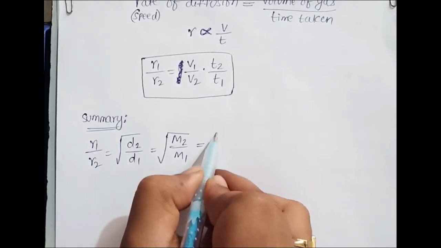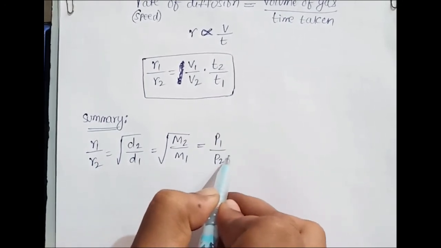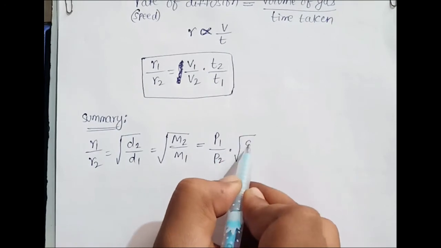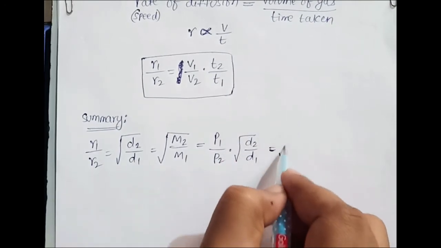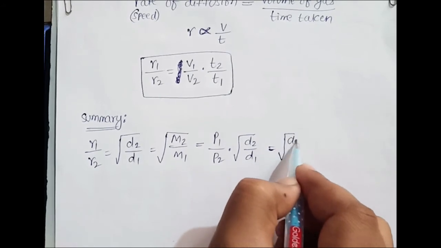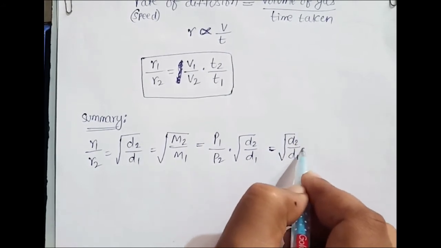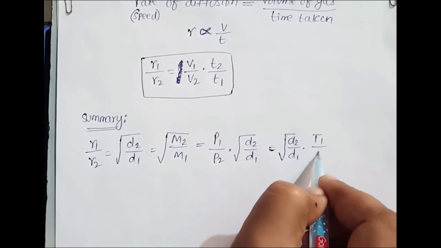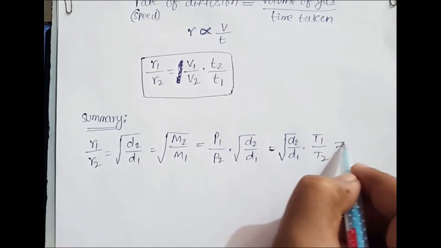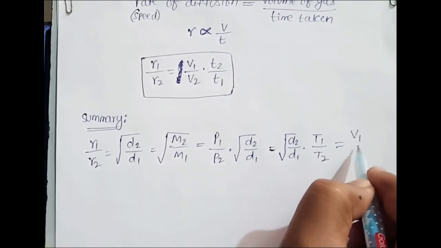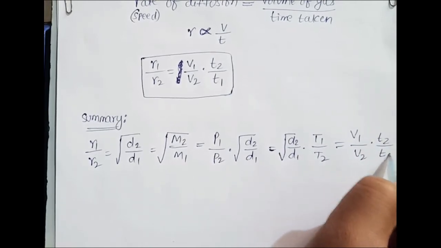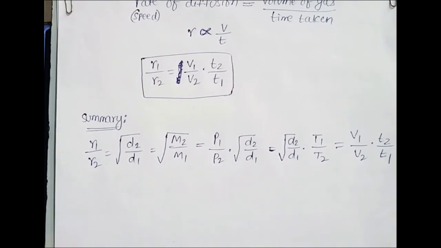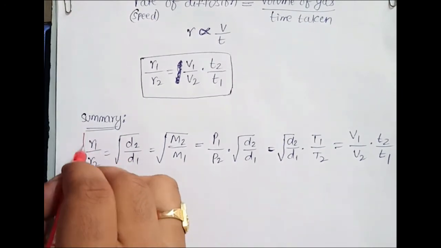If you have a pressure, p1 by p2 into under root d2 by d1, or if temperature is there, under root d2 by d1 into temperature T1 by T2, which is equal to V1 by V2 into T2 by T1. So these are the set of formulas you can use in many numericals.